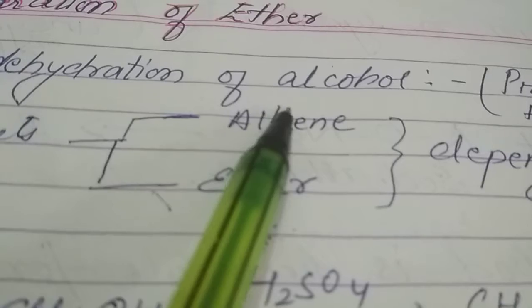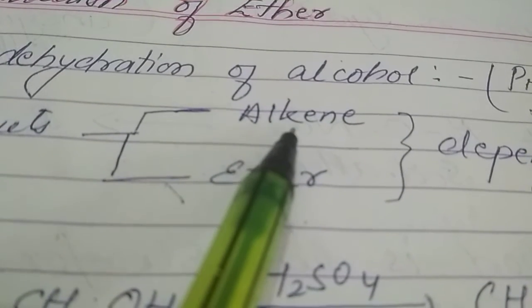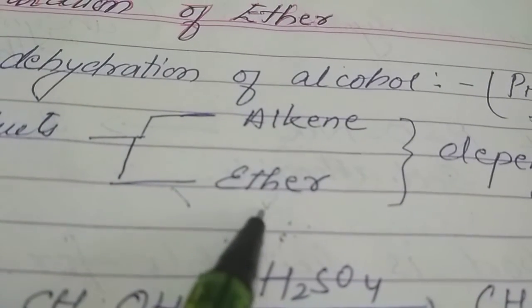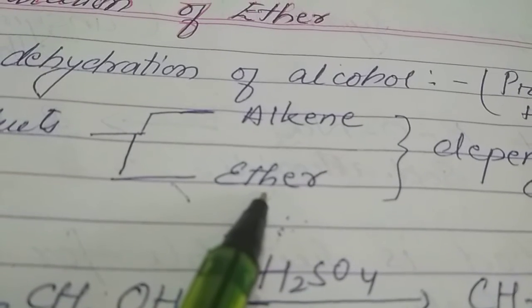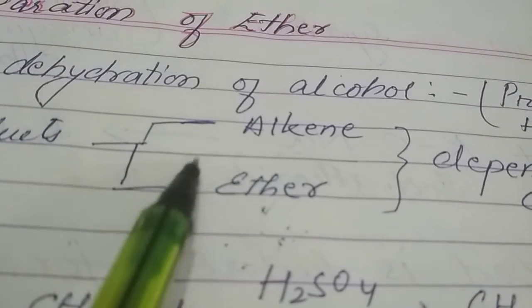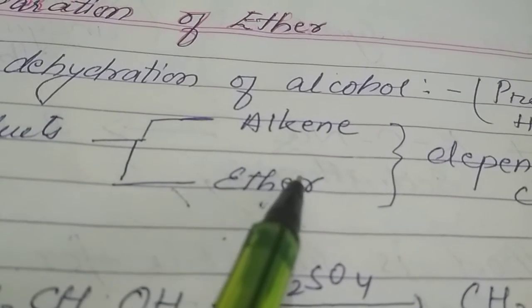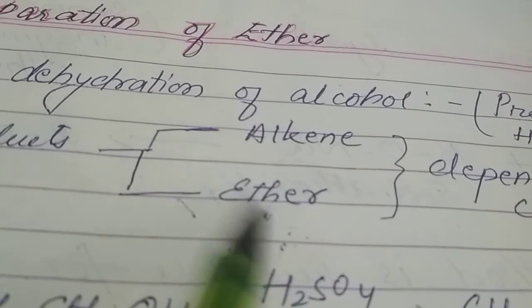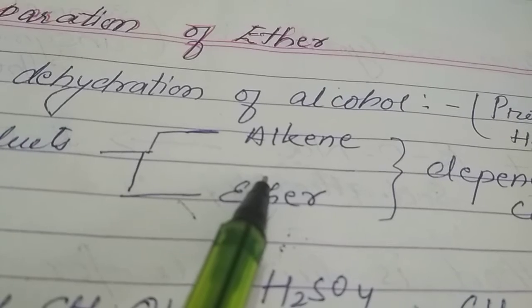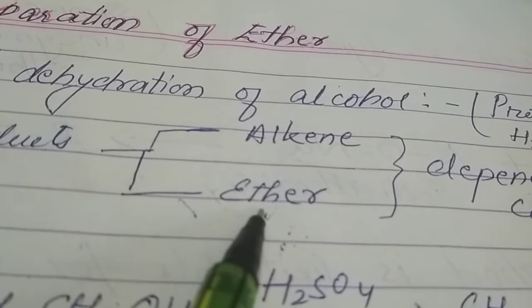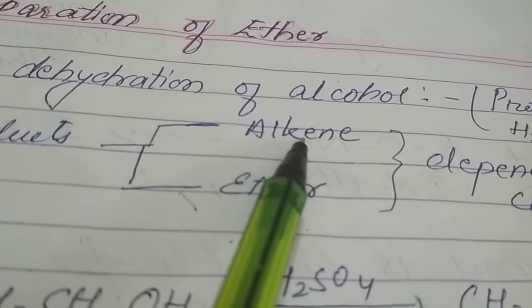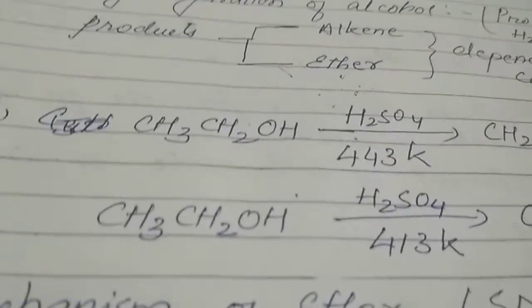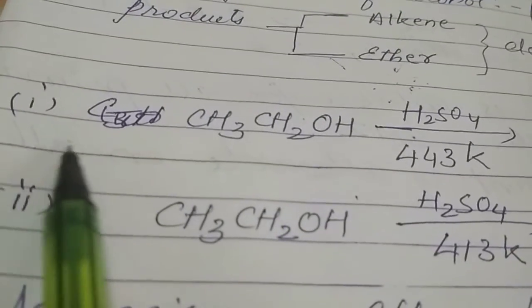Okay. Now you see in here the reaction products you will get. There are two types of products you will get. Either you will get alkene or you will get ether. The one point that we have to keep in mind is that we have to prepare ether. So we have to be very much aware as well as alert while carrying out this reaction, as the conditions should be accurate. Otherwise, instead of preparation of ether, you will get alkene as a product. So first we will see both the reactions.